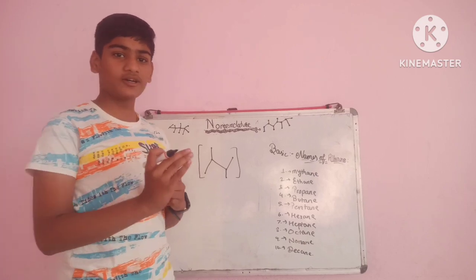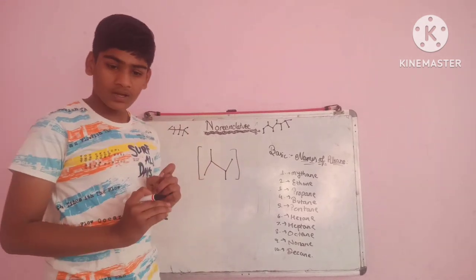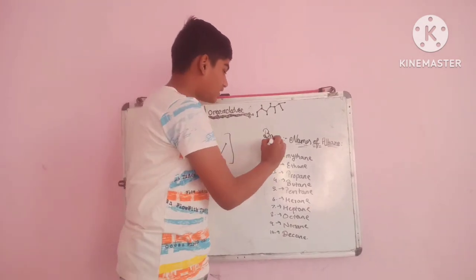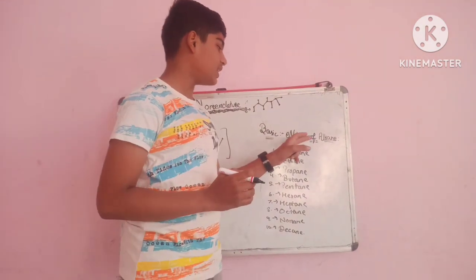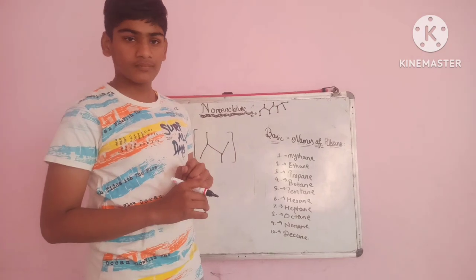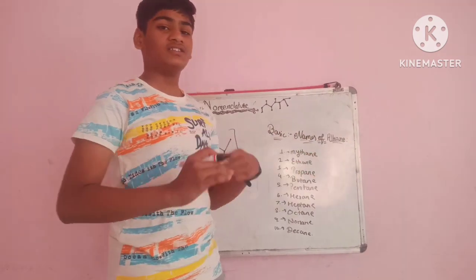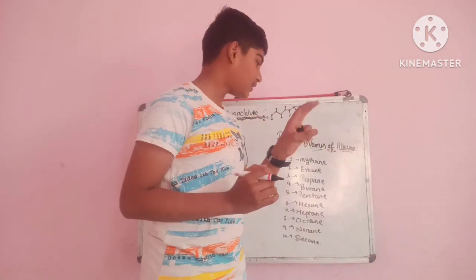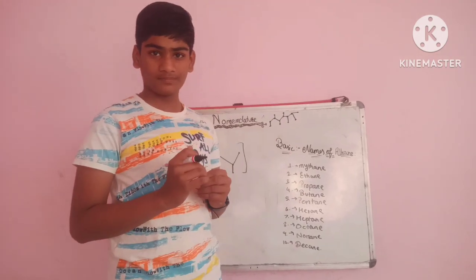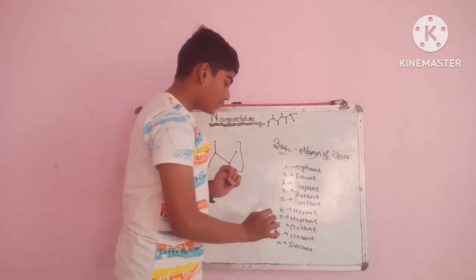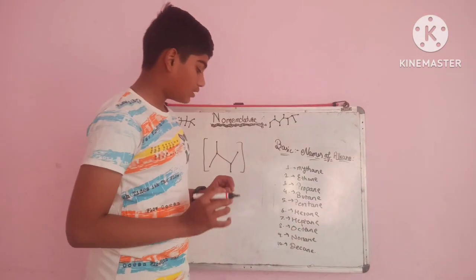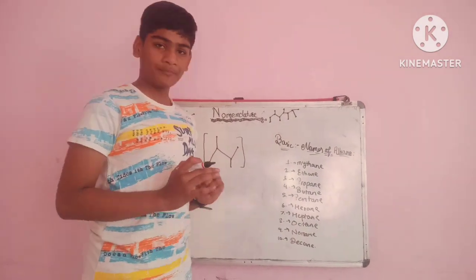Then there is a method to name these bonds, and the basic thing we need for naming them is the names of alkane. Here, alkane, the second type is alkene and the third type is alkyne. First we will see alkane. The important ones are only 10.